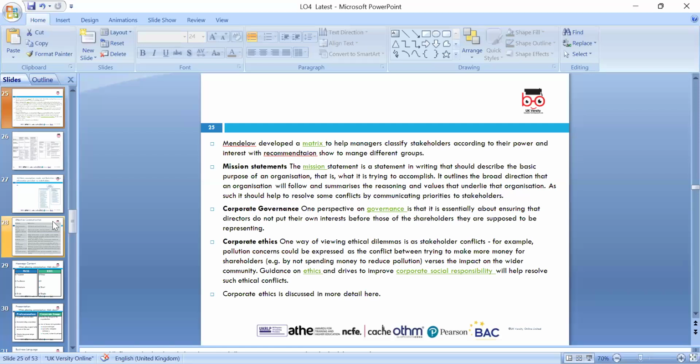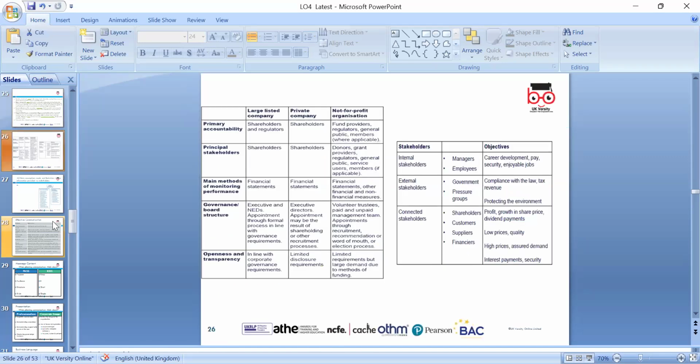We need to look around the moral principle, the child labor. We can look around the fair wages, national minimum wage, and the fair treatment of all the stakeholders. That's very crucial, which we need to look around. And we have already mentioned internal, external, connected stakeholders. For every stakeholder, we have to categorize. We need to look around their expectation, and we have to meet their expectation accordingly.